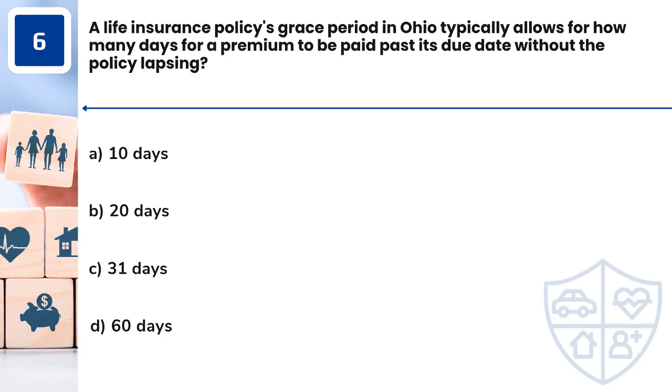Question 6. A life insurance policy's grace period in Ohio typically allows for how many days for a premium to be paid past its due date without the policy lapsing? A. 10 days. B. 20 days. C. 31 days. D. 60 days.